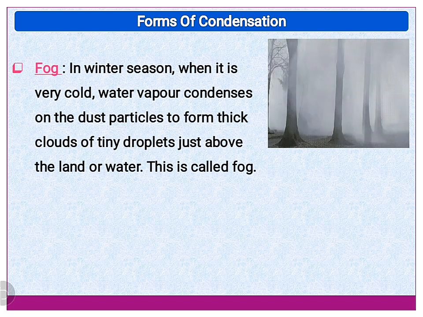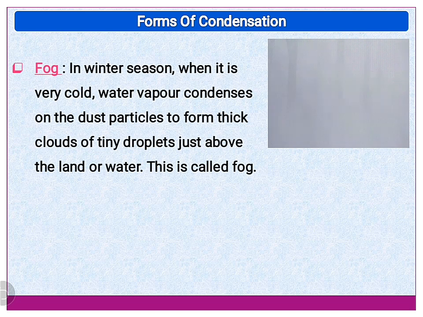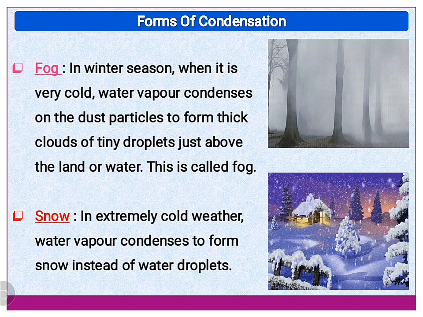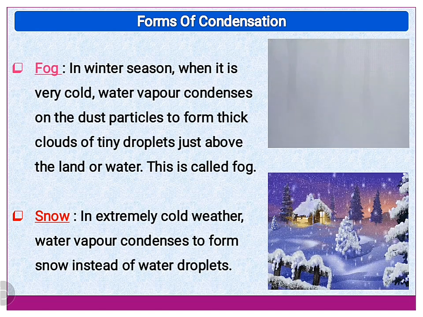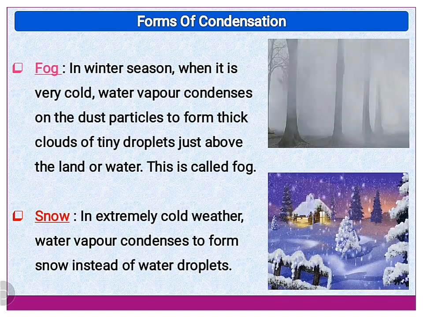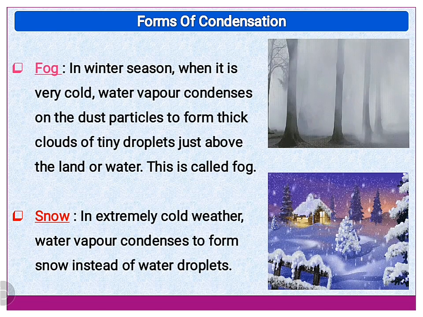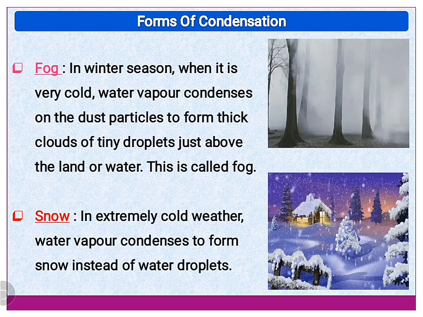You can see it during the winter season when it is very cold. It forms a thick cloud of tiny droplets just above the land or water. Snow is another form of condensation. It is formed in extremely cold weather. Here, water vapor condenses to form snow instead of water droplets.